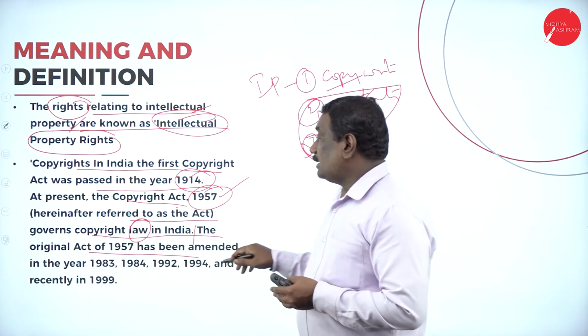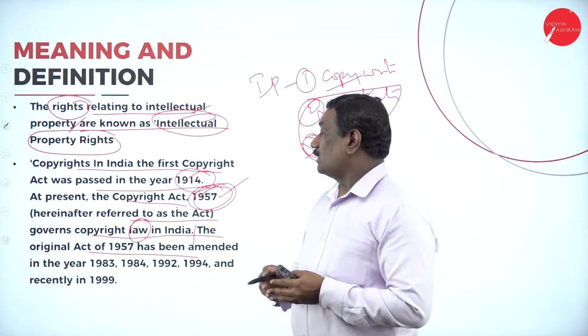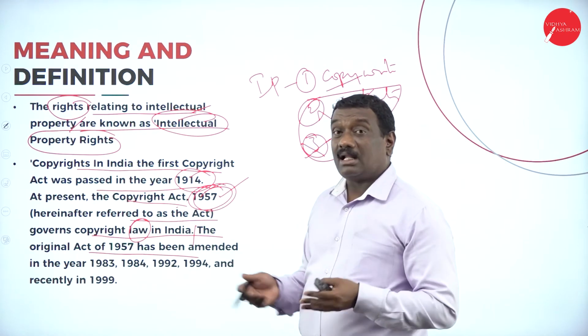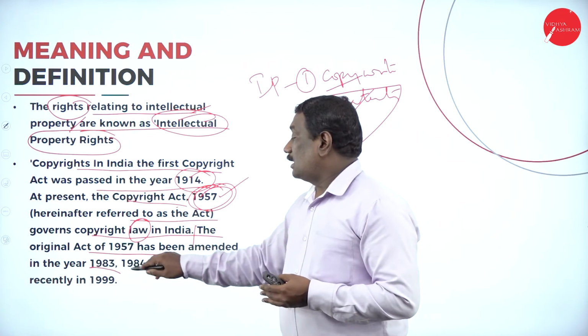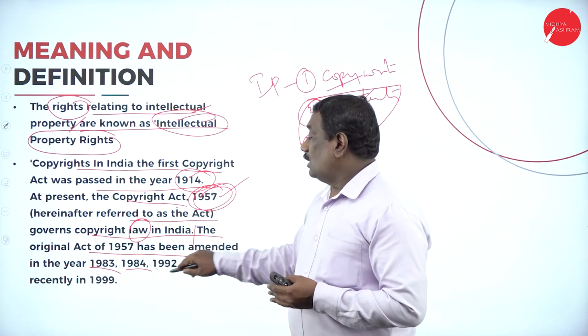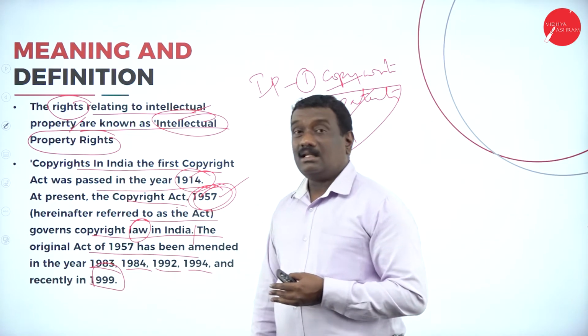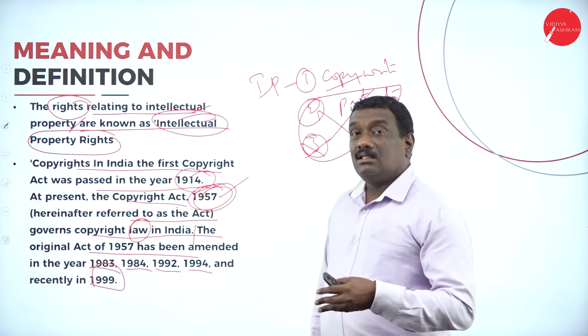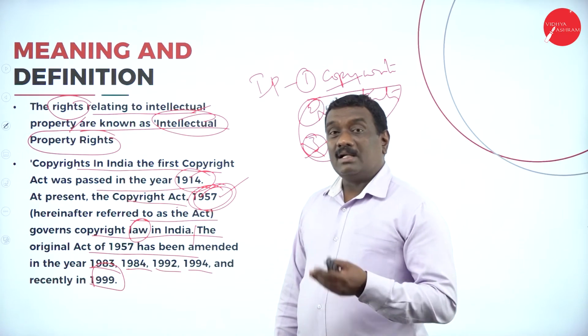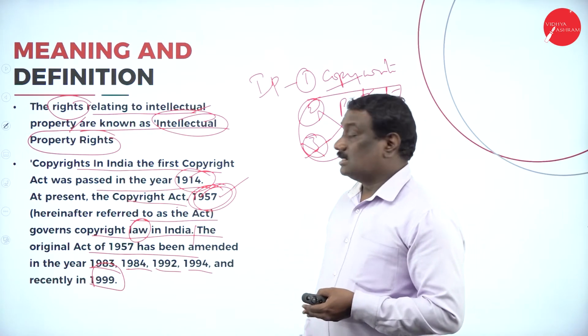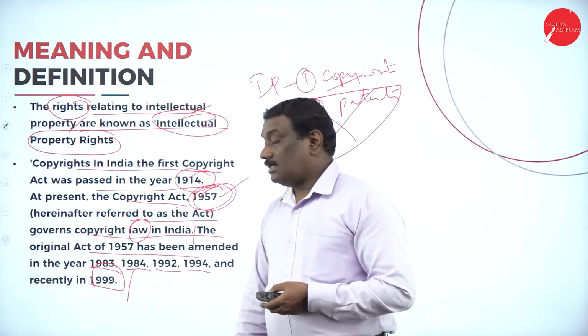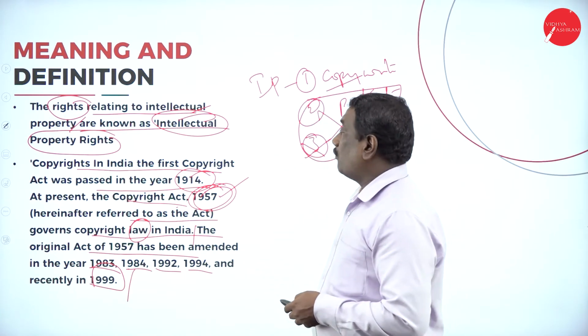The original Copyright Act of 1957 has been amended again in the year 1983, then in the next year 84, then 1992, 94, and recently in the year 1999. Like this, the Copyright Act has been amended in the legislation, and now we have recently the 1999 Act, that is the Copyright Act.